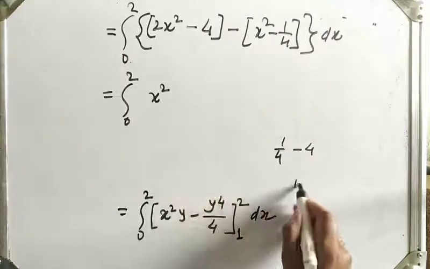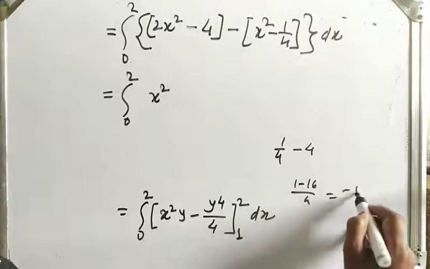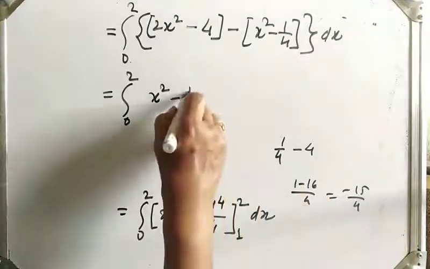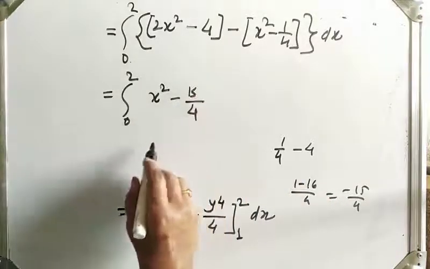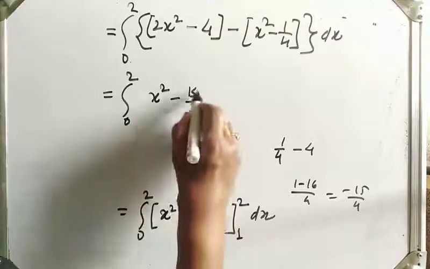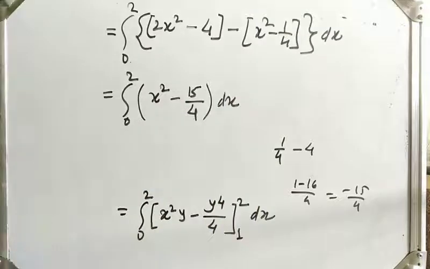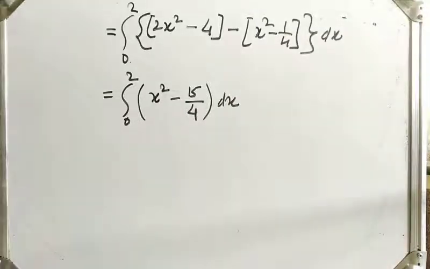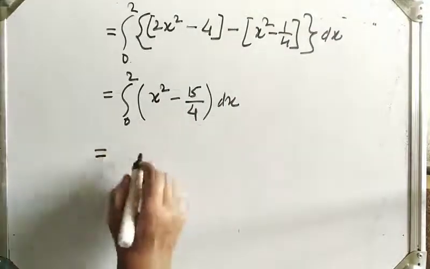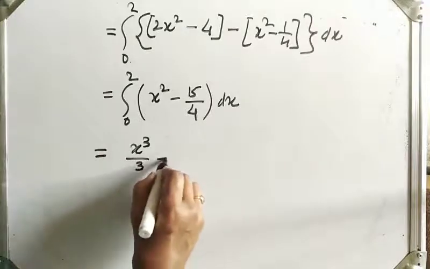So that will be 1 minus 16 upon 4, that is minus 15 upon 4. Okay, this is constant, dx. So it will be, which is equal to, now integrate with respect to x: x cube upon 3 minus 15